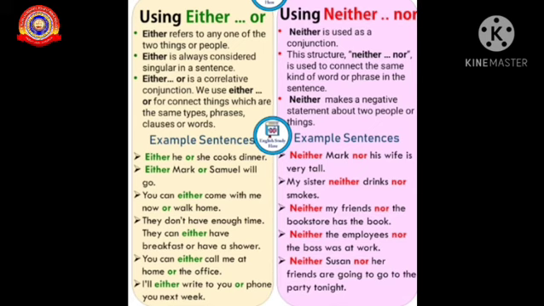My sister neither drinks nor smokes. Here also, sister never drinks and never smokes. So both are negative and it shows she does not do that. Neither my friends nor the bookstore has a book. So none of them have the book. So it shows a negative part.